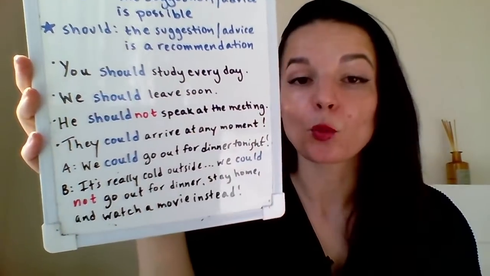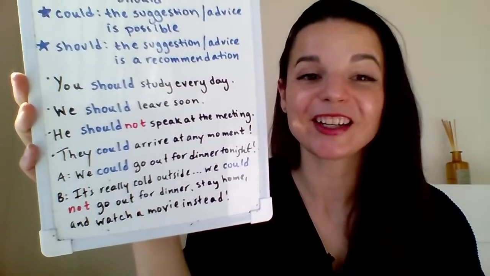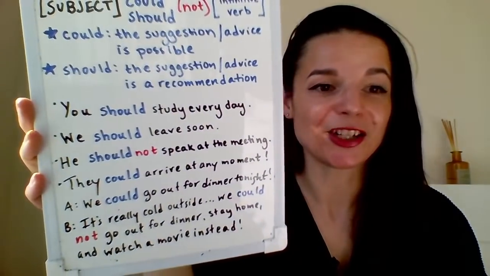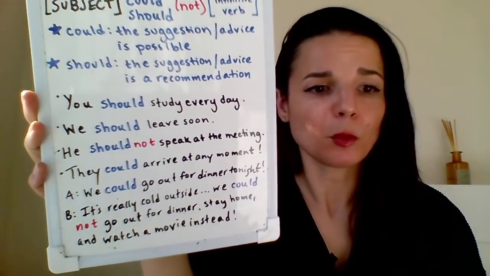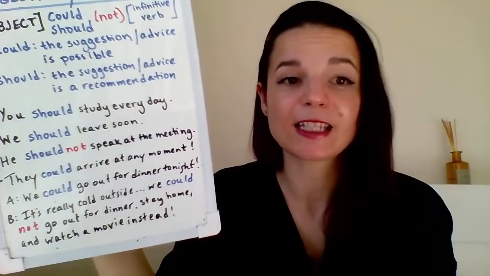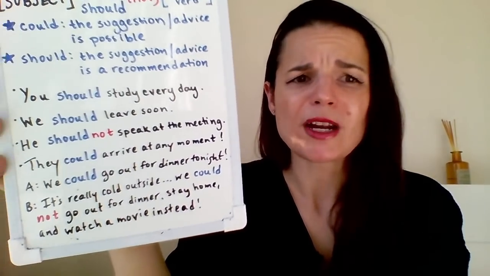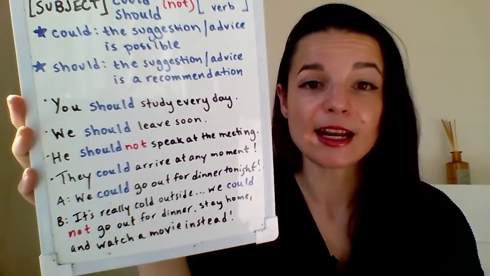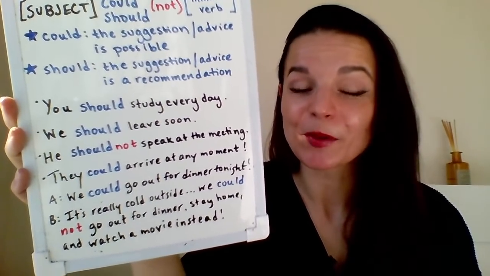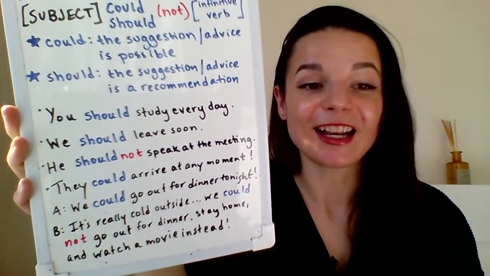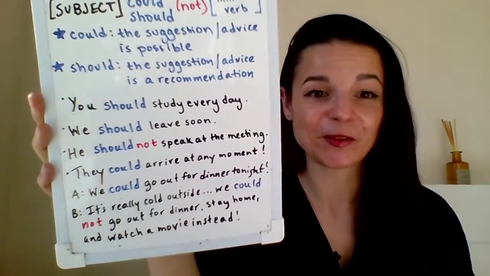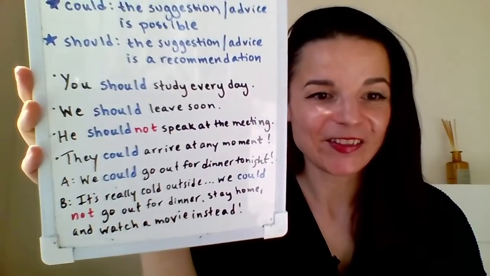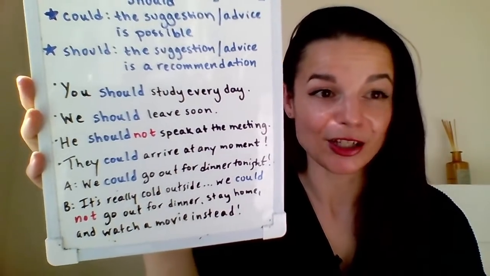Let's look at the next one. We should leave soon. Okay, so this one, again, is a personal recommendation, yeah? So with this one, we're again expressing the speaker's feeling, the speaker's idea here. We should leave soon. This is my personal opinion. Again, we could leave soon is also possible, but this communicates a different idea. We could leave soon. That simply reports, it's simply a report of something, yeah? Okay, so this is the difference between could and should.